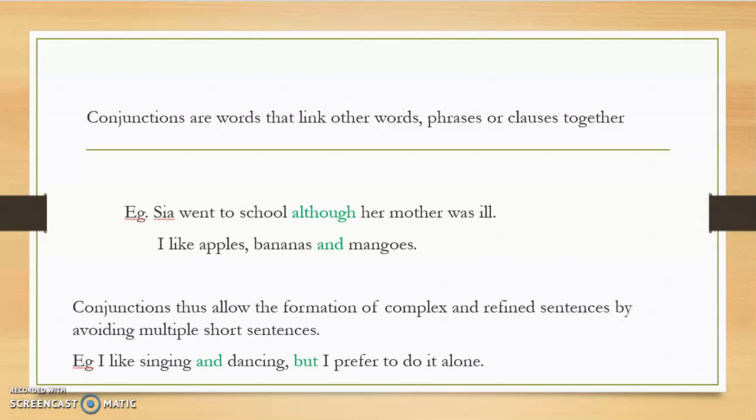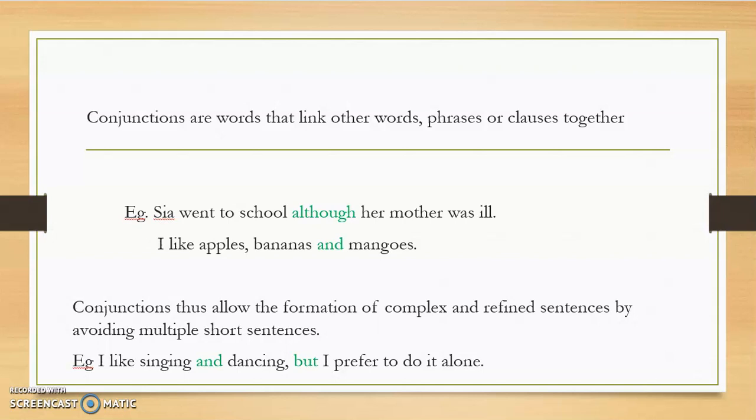into a proper sentence. I like singing and dancing, but I prefer to do it alone. So, in fact, there are three sentences that we have clubbed here. I like singing, I like dancing, but there is another thing that I would like to mention: I prefer to do it alone. Instead of saying I like singing, I like dancing, I prefer to do it alone, which is rather monotonous, you can club these three sentences together into a very refined one, like I like singing and dancing, but I prefer to do it alone.